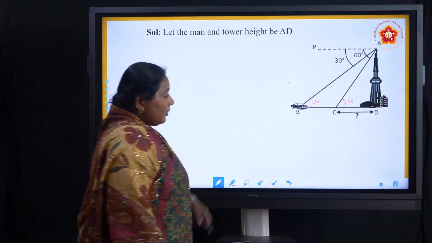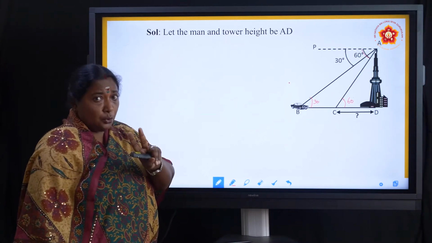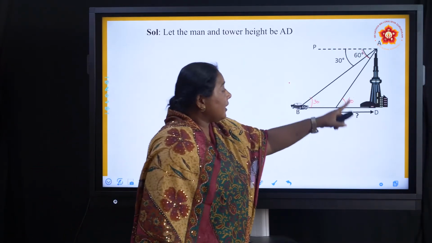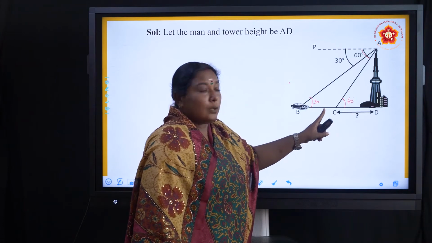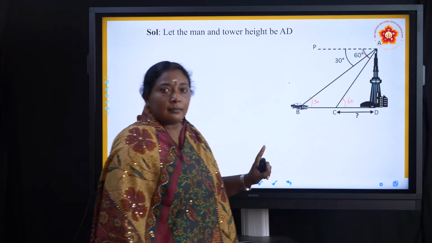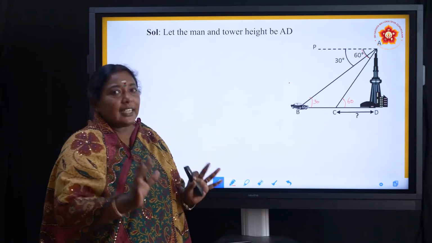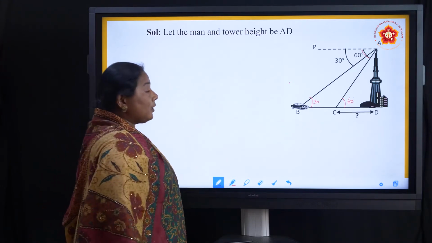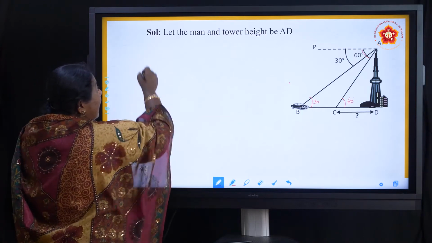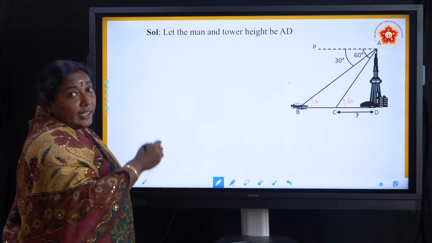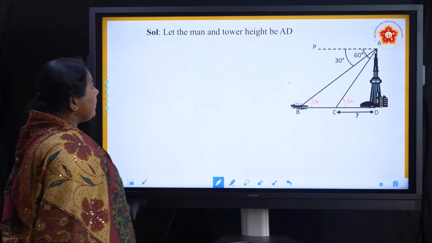Now I can see two triangles. One is ACD, another one is ABD. Now I got the triangles. After that I can easily finish my work. More than that, first I have to write what is given and what I have to find.